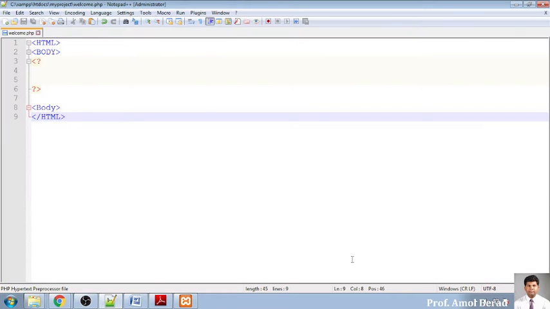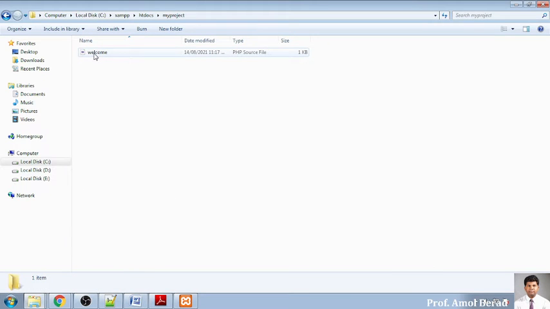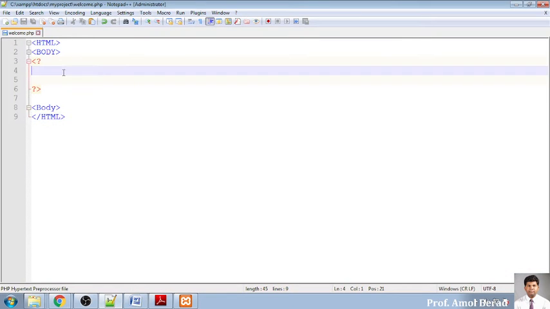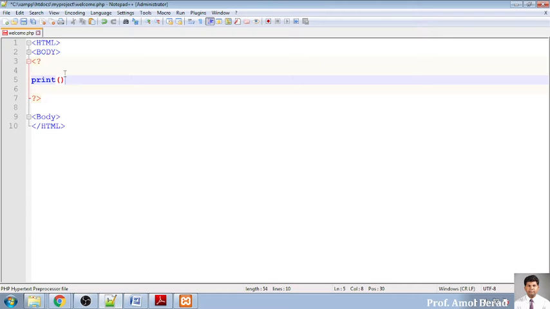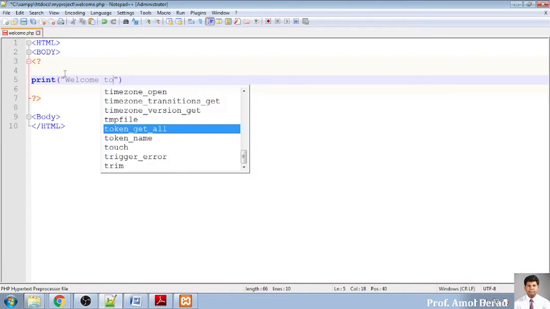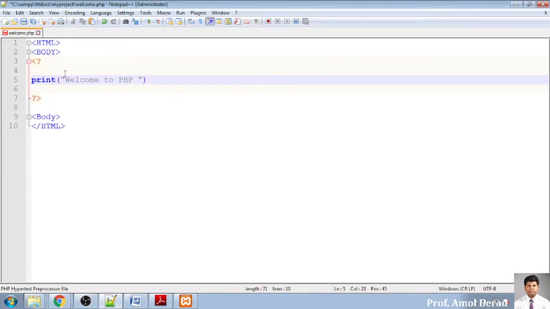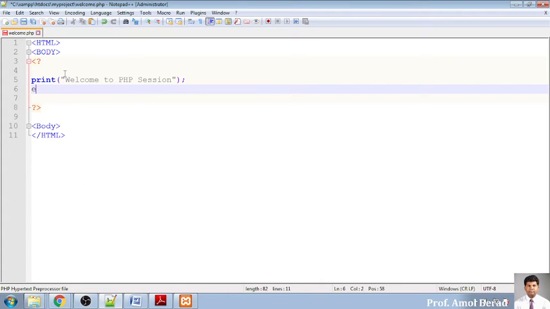After saving that file, you check whether it has been loaded over there. So just go into my project, and here this file is created. Now I am adding this code, so I want to print something, so I will enter print, and into double quotes, welcome to PHP session. And the second way of displaying is echo. You can use echo, or you can use print also. You can write echo with direct double quotes and a semicolon.